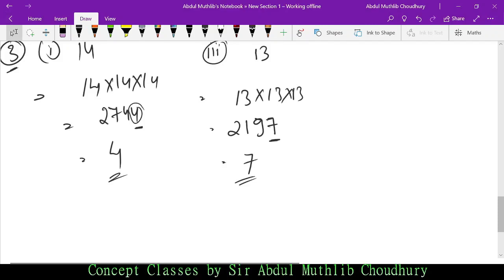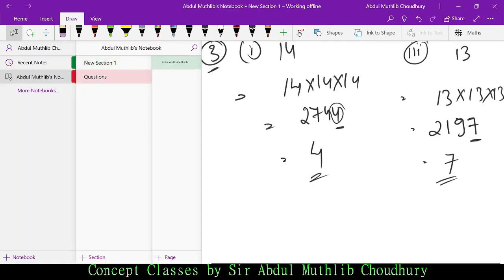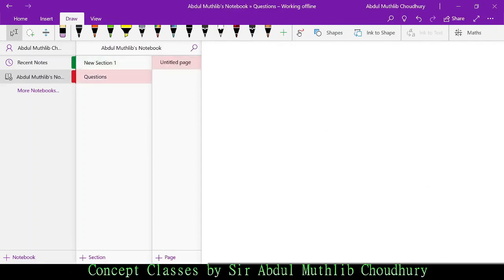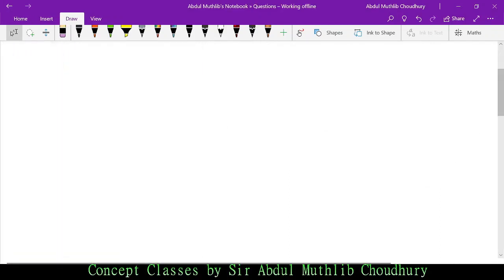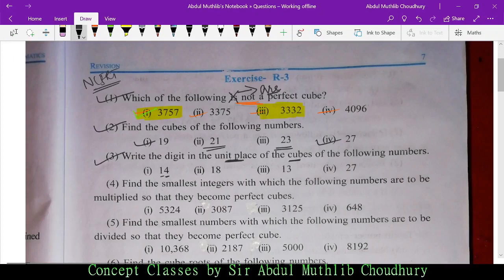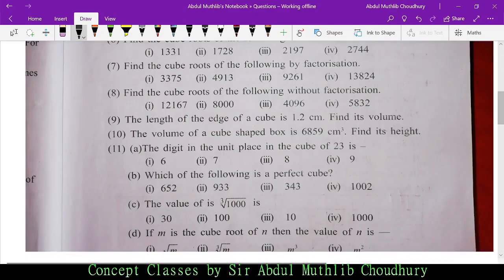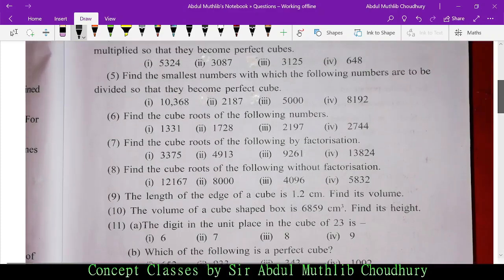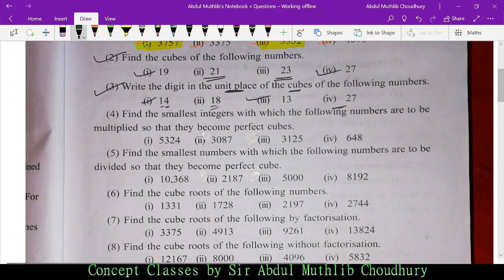Now let us do question number 4. What does the question say? Let us first read it. So I have done 1 and 3, so options number 2 and 4 are for you to try. Now let us start with question number 4.